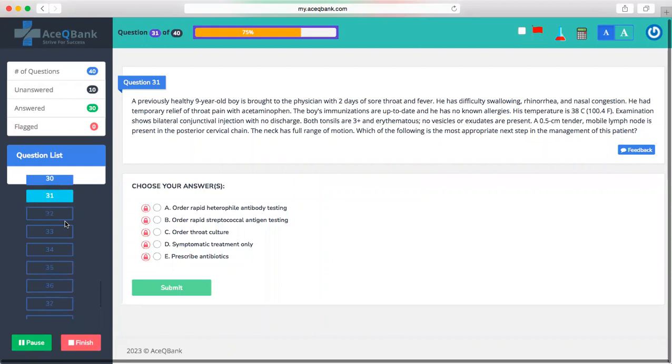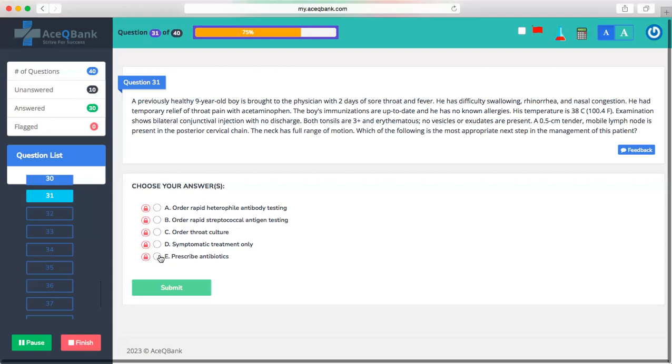Which of the following is the most appropriate next step in the management of this patient? A. Order rapid heterophile antibody testing. B. Order rapid streptococcal antigen testing. C. Order throat culture. D. Symptomatic treatment only. E. Prescribe antibiotics. So A, D, and B. E.